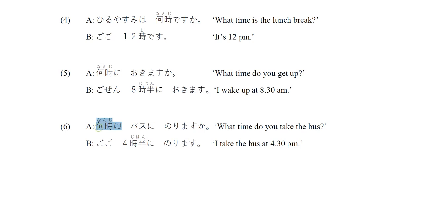So the whole sentence, we put the question word first, 何時に, what time, and then バスに乗りますか, the activity. What time do you get on the bus? And the answer is 午後4時半に乗ります. So 午後, afternoon, PM, and then 4時半, 4:30. I get on at 4:30.